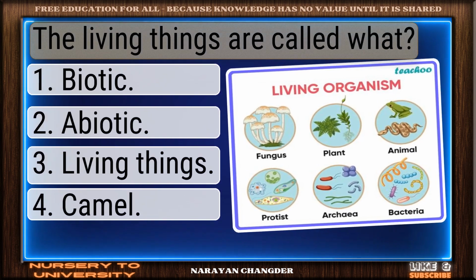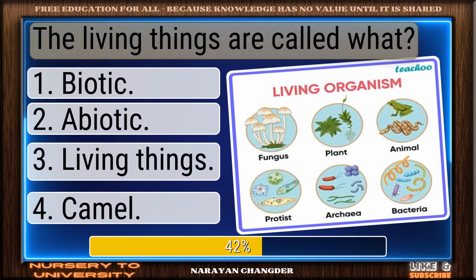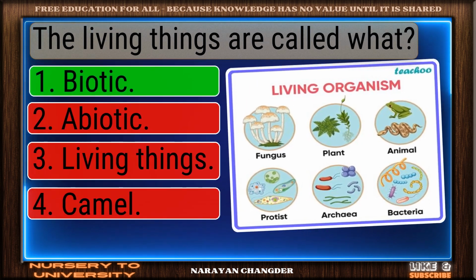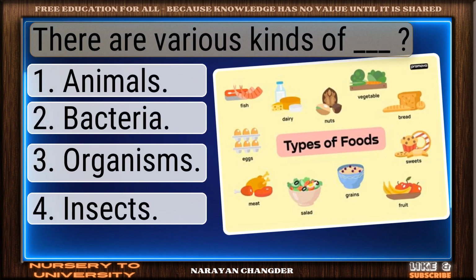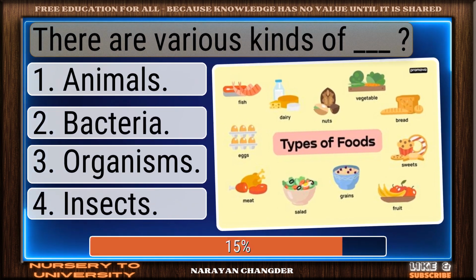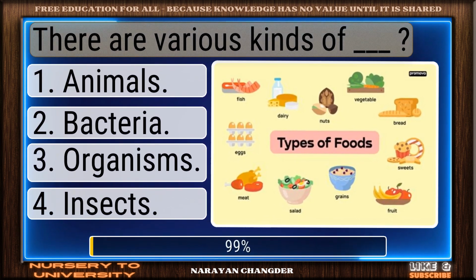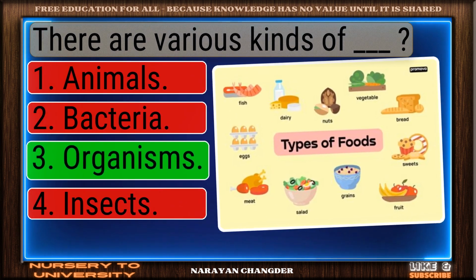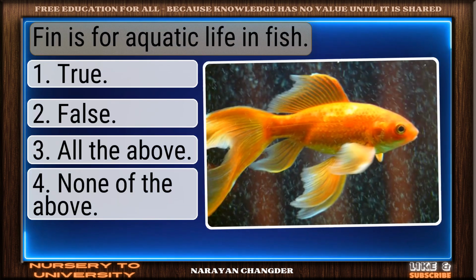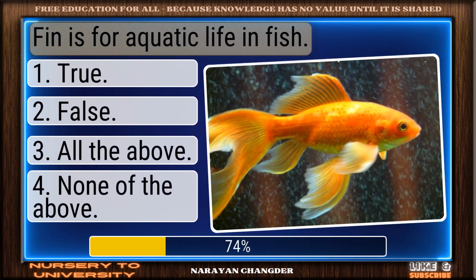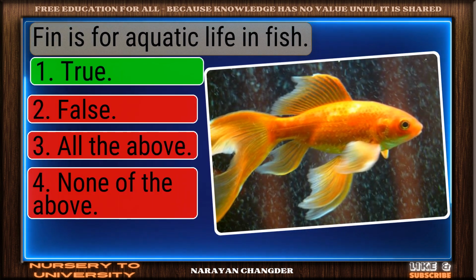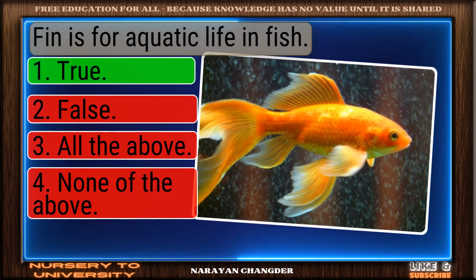The living things are called what? Strong choice. Biotic is the right answer. There are various kinds of dash. You're right. Organisms is the correct answer. Fin is for aquatic life in fish. On track. True is the correct answer.